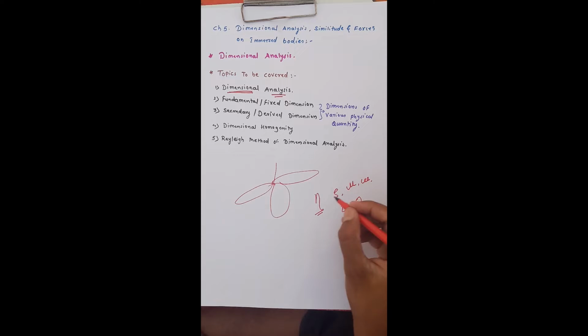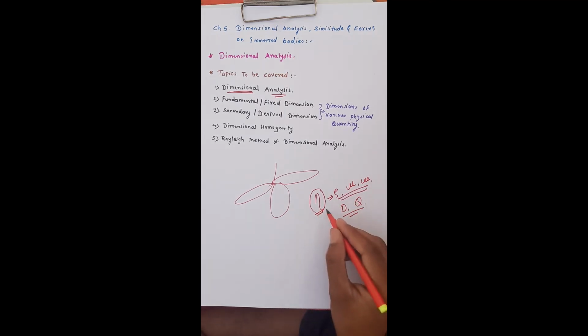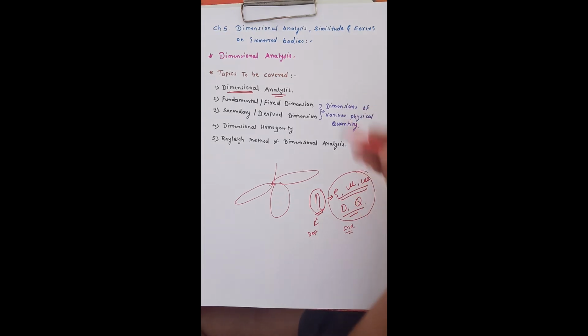In order to find out the correlationship between that efficiency, which is called the dependent variable, and the independent variables, by using dimensional analysis I am able to find out the correlationship between the dependent variable and independent variables.